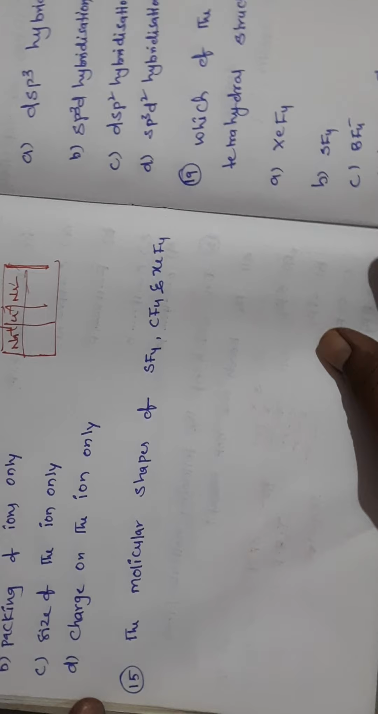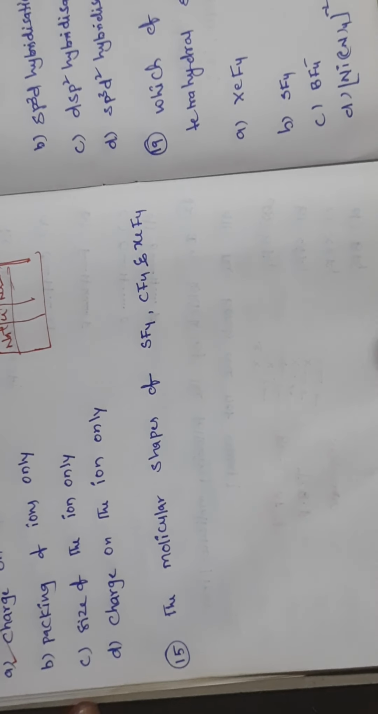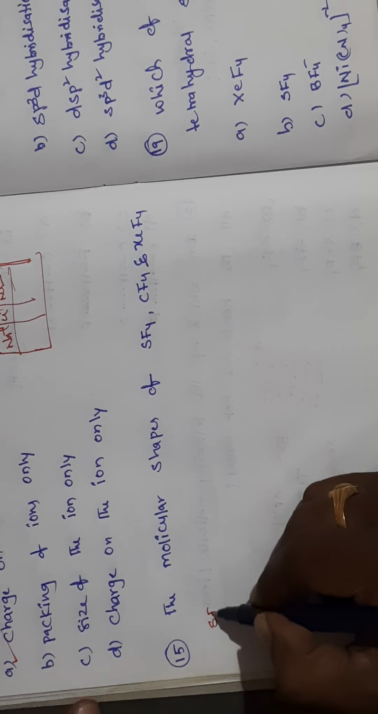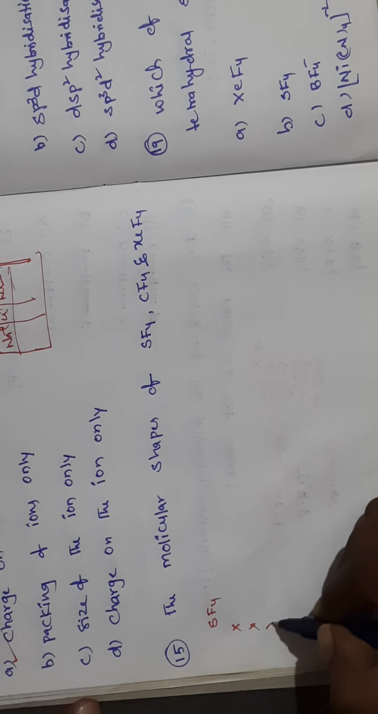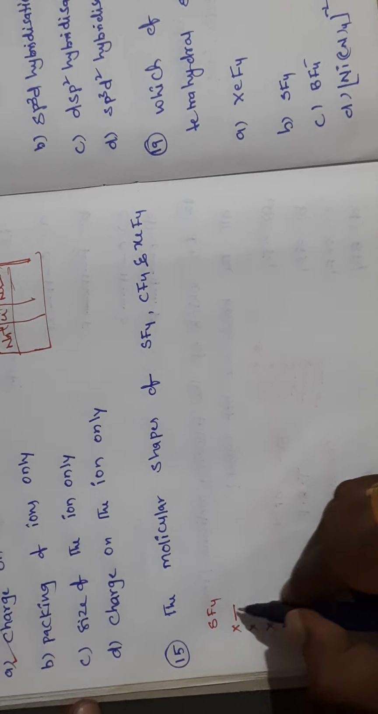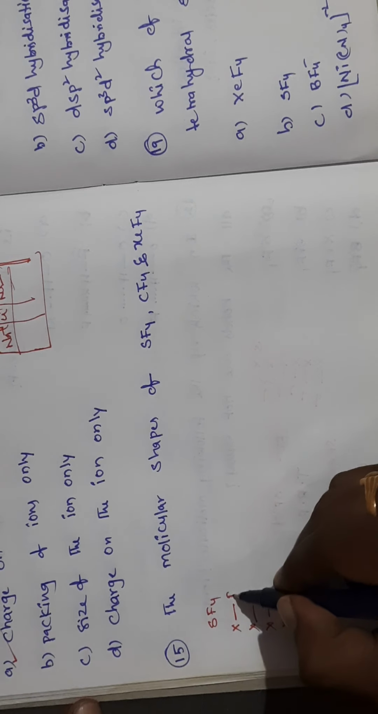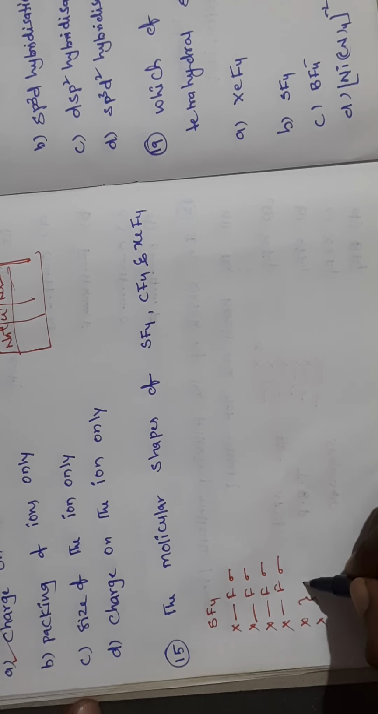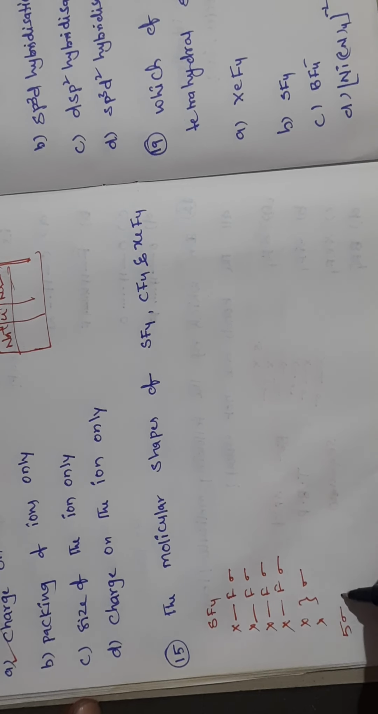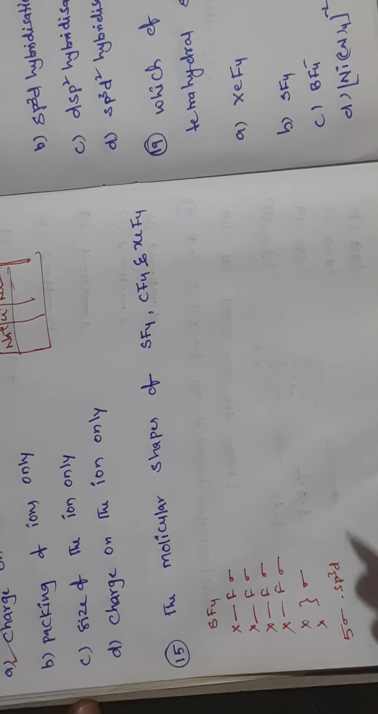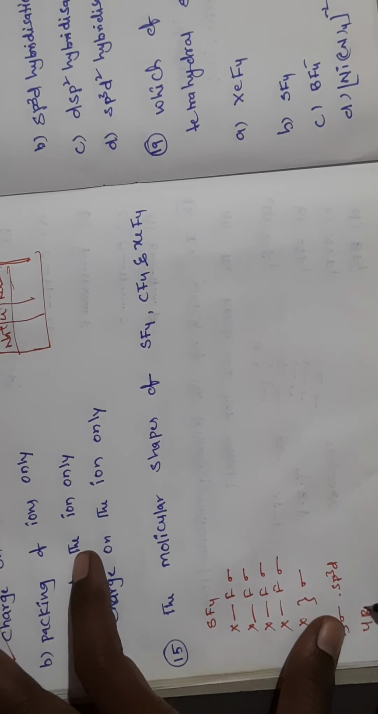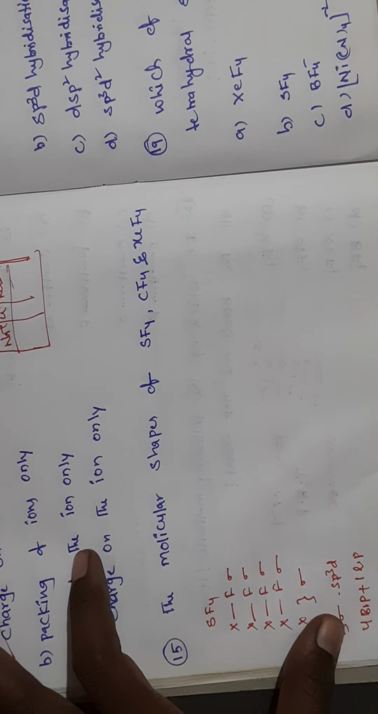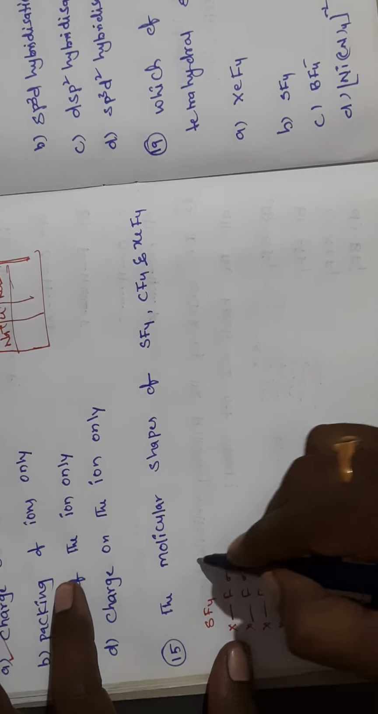So next question: the molecular shapes of SF4, CF4 and XeF4. Just now I told you the shortcut method. For SF4, how many electrons are there? 6, 1 2 3 4 5 6. Then 4 fluorines are there: 1 sigma, 2 sigma, 3 sigma, 4 sigma. Together with the lone pair, this is 5, so sp3d hybridization. Here 4 bond pairs and one lone pair are there, so that's why it is seesaw shape. Actually the regular shape is trigonal bipyramidal, but because of the lone pair it follows seesaw shape.